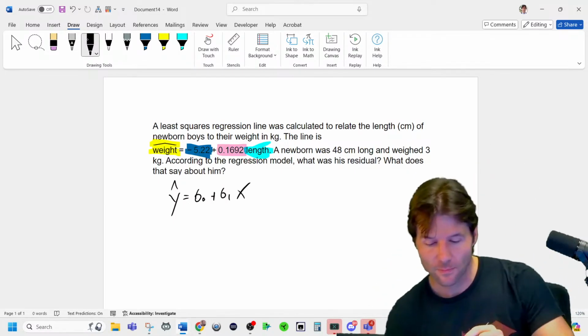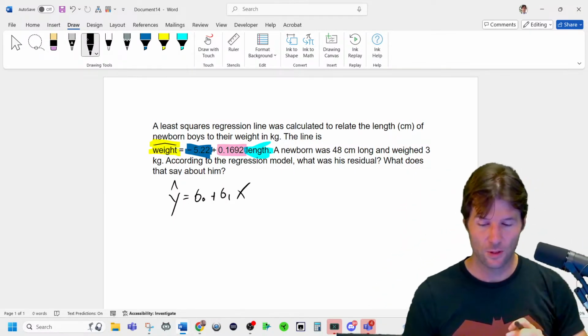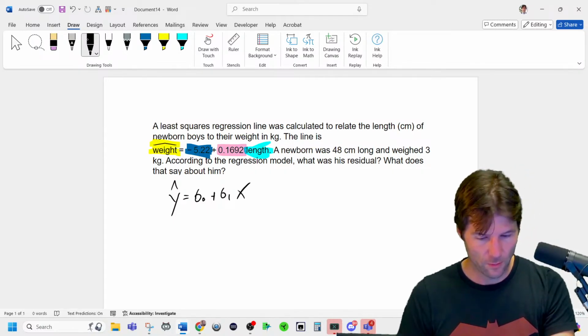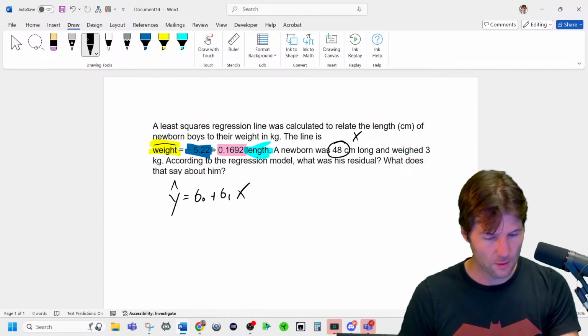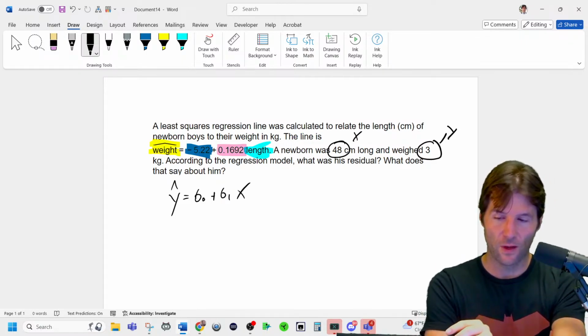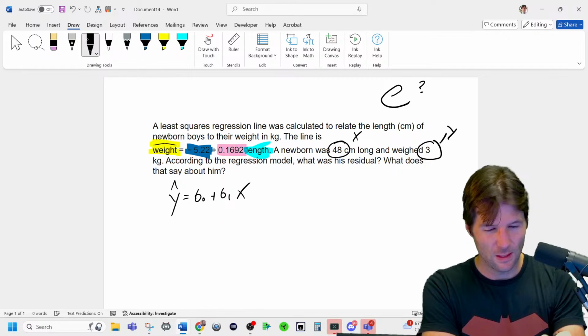Okay. And so now we have y hat, which is the predicted value. A newborn baby, that is the value of x. That's how long it is. And weighed this, that's its value of y. If you notice, a lot of this really boils down to notation. It wants us to find, for this problem, the residual e.